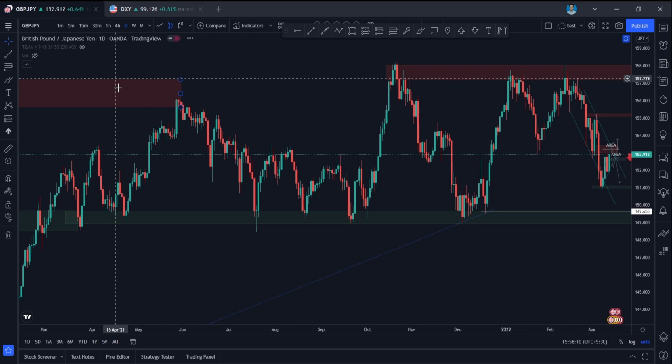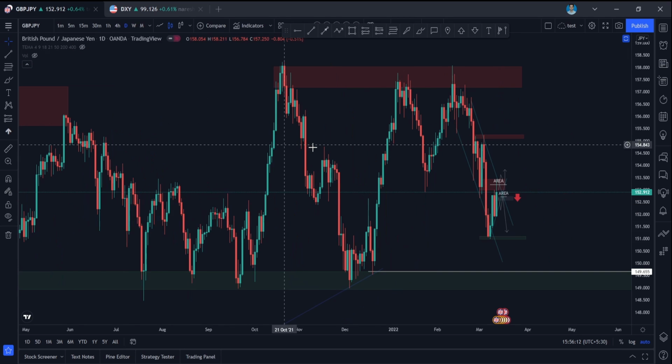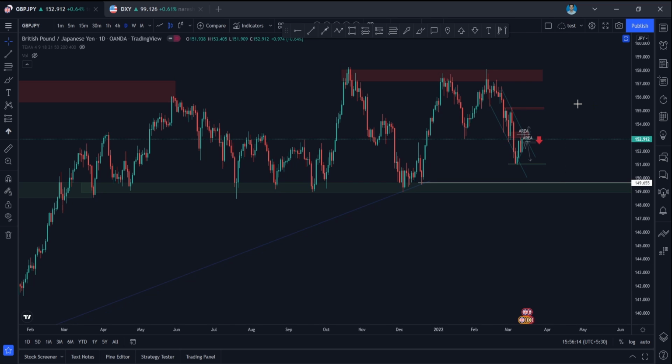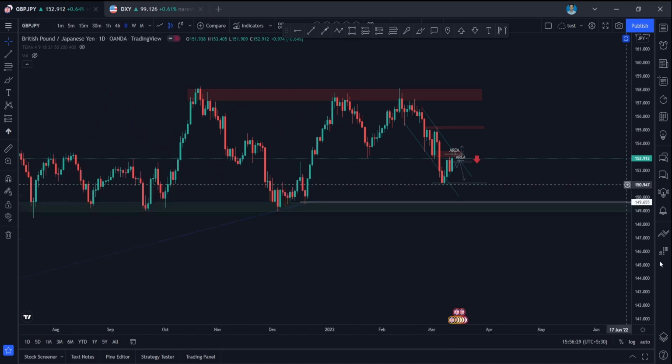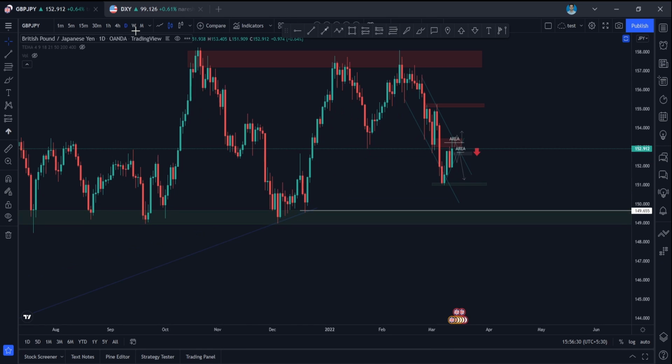So let's jump into GBPJPY. I have already told, like previous to previous week, that this is an important zone. Already it tried to make a higher high, it failed. Again it tried to make a higher high, it failed. So it is forming a double bottom. Okay, it formed a double bottom, and price continues coming down again.